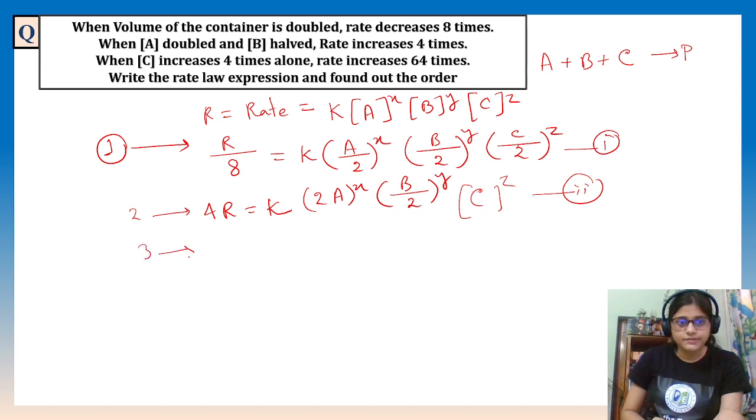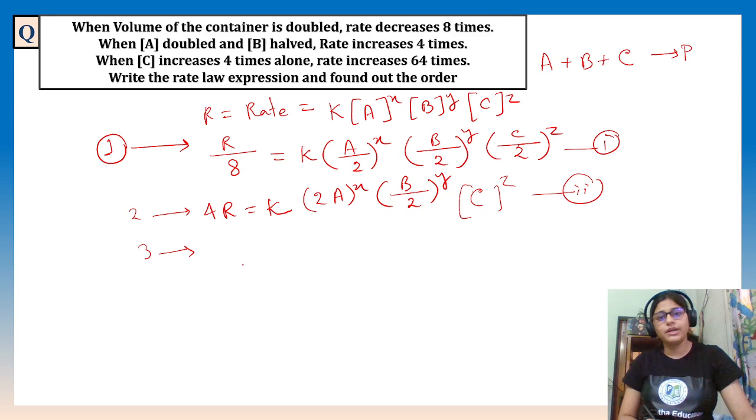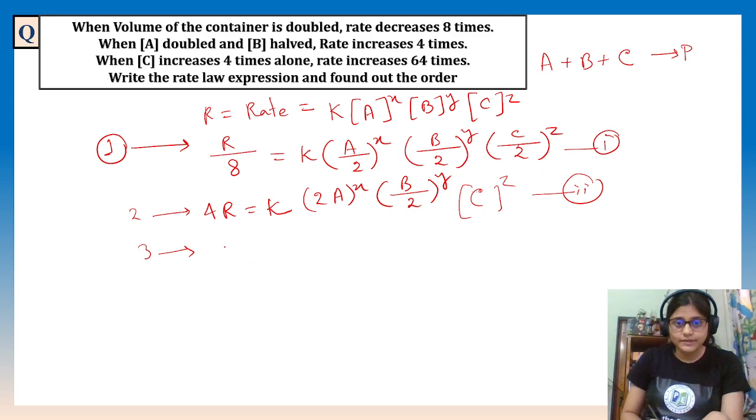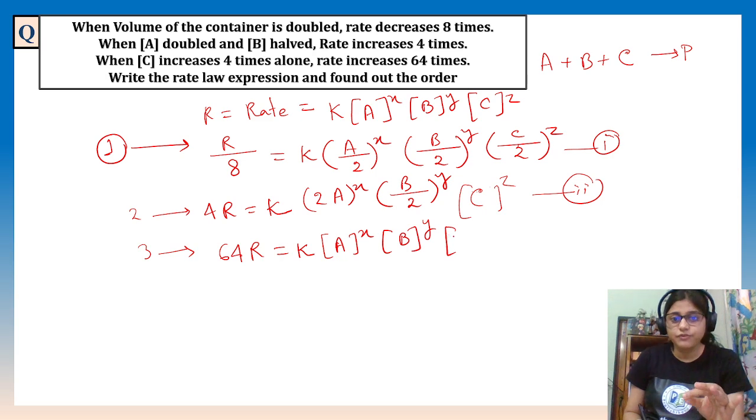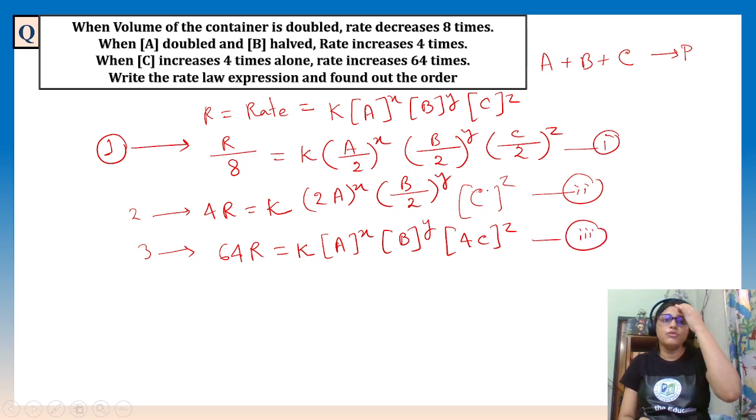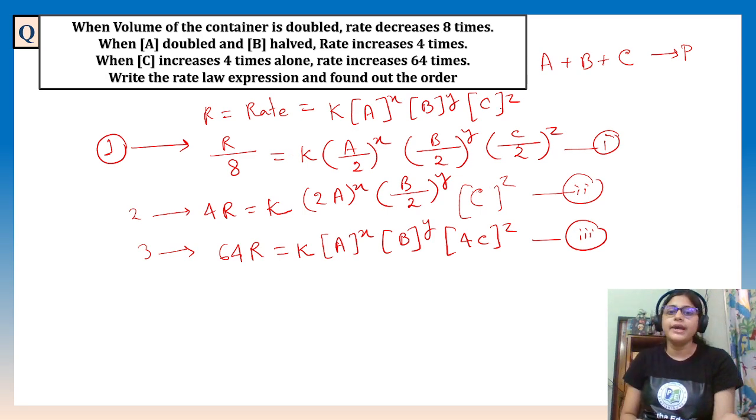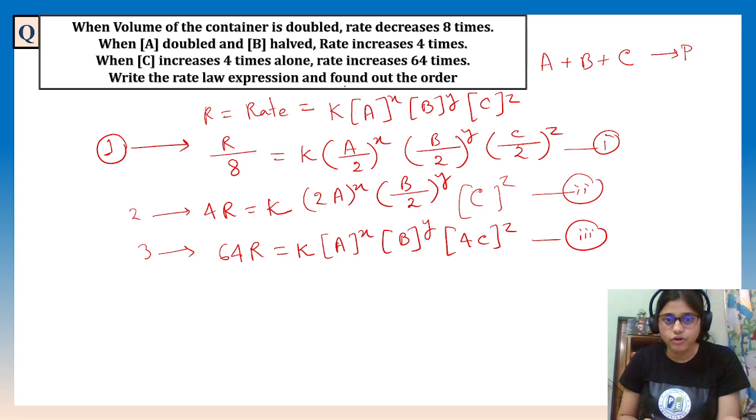The third one is when C increases 4 times alone, everything else is the same. The rate increases 64 times. So 64R equals K into all the other things the same, A to the power X, B to the power Y, and C is increased 4 times, 4C to the power Z. So this is 3. Now we have to find the values of X, Y, and Z so that we can write down the rate law expression and order.